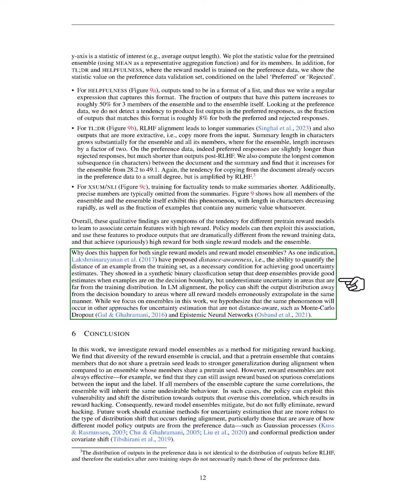One theory is that being able to measure how far an example is from the training set, or distance awareness, is crucial for achieving good uncertainty estimates. It's been shown that deep ensembles provide good estimates when examples are on the decision boundary, but underestimate uncertainty in areas that are far from the training distribution. In LM alignment, the policy can shift the output distribution away from the decision boundary to areas where all reward models make the same mistakes. While our focus is on ensembles, we believe that the same phenomenon will occur in other approaches for uncertainty estimation that are not distance aware, such as Monte Carlo dropout and epistemic neural networks.